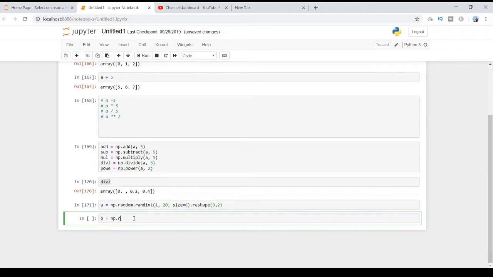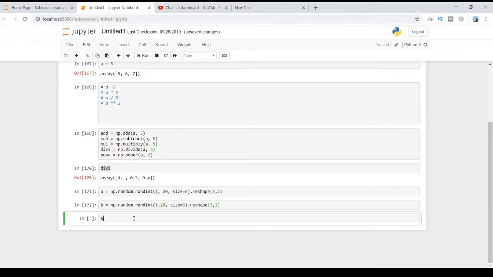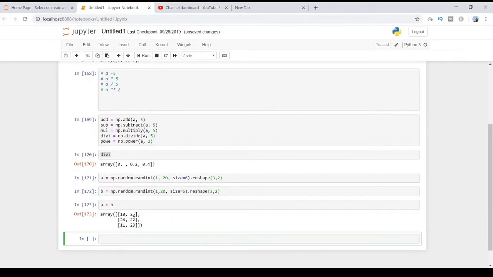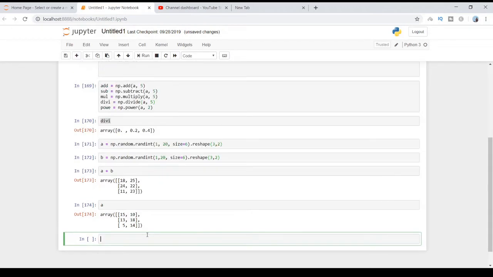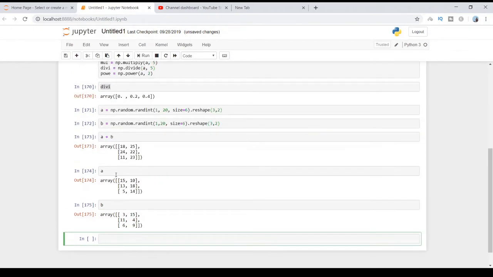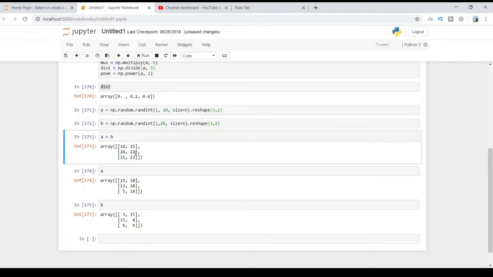And b is np.random.randint 1 comma 20, size equal to 6, reshape 3 comma 2. Shift enter. Now if I say a plus b, the operation has happened element wise. This is our a and this one is our b. So the element wise operation has been done: 15 plus 3 is 18, and 10 plus 15 is 25, and so on.